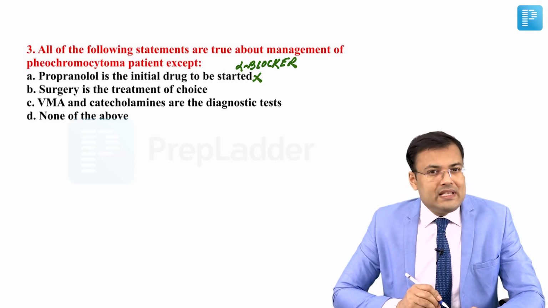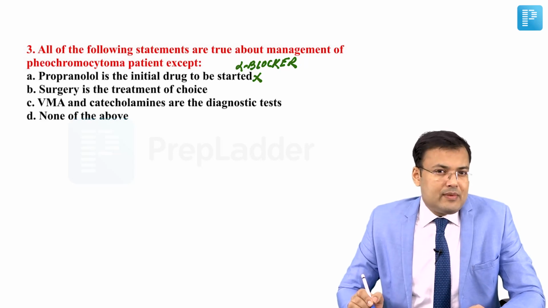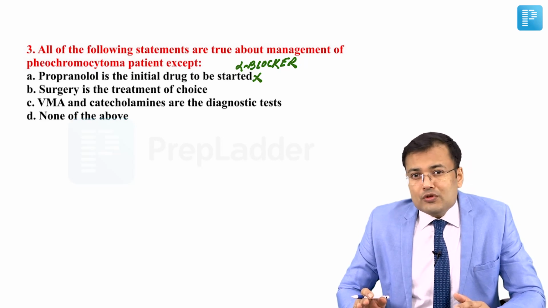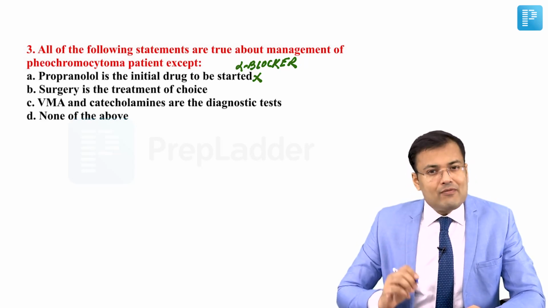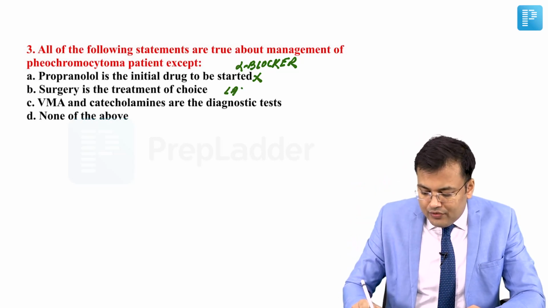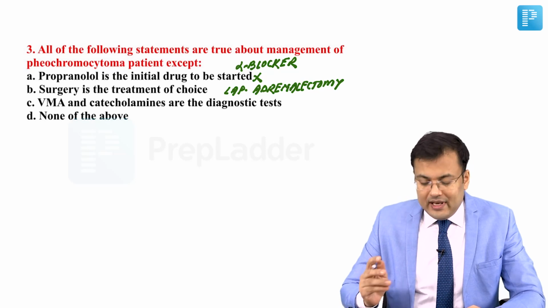It's phenoxybenzamine, not the beta blocker propranolol. Surgery is the treatment of choice. Yes, since most of the pheochromocytomas are benign, we have to perform adrenalectomy. Which surgery? Generally we go for laparoscopic adrenalectomy. In the majority of cases, the tumor is benign.